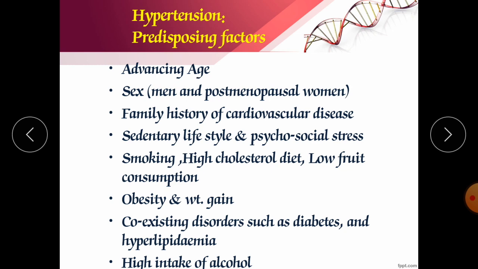It is a fact. That's why mostly men have a high percentage of mortality rates. In the case of females, especially postmenopausal women above age 45, there is no estrogen, due to which they may have the problem of hypertension. Now next is family history of cardiovascular disease.